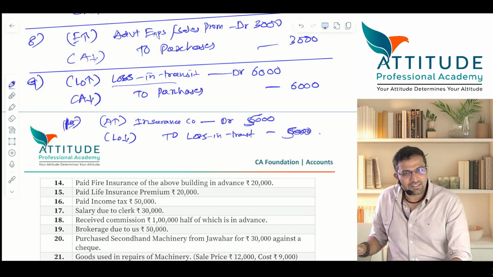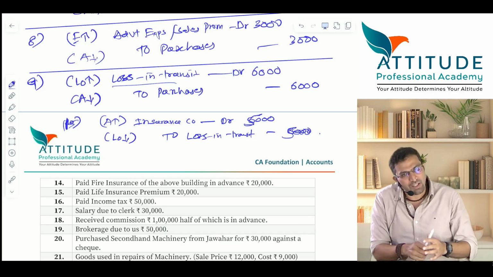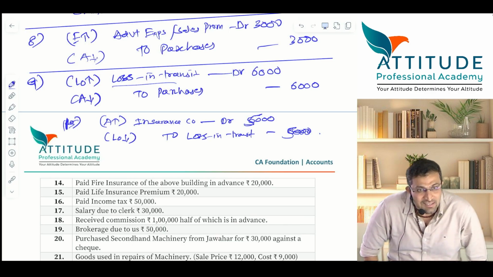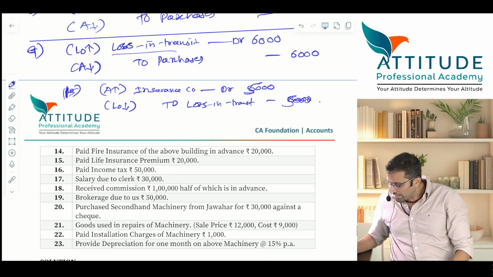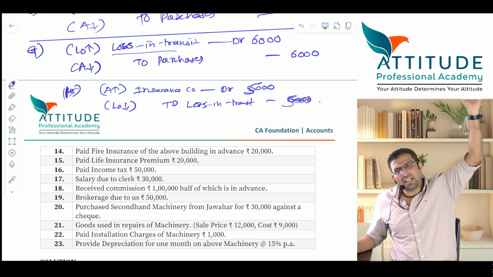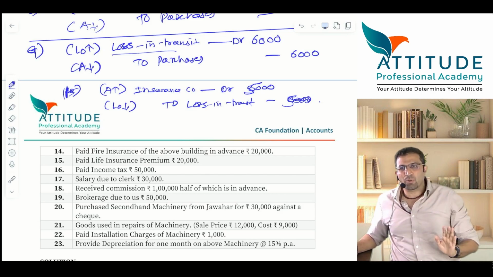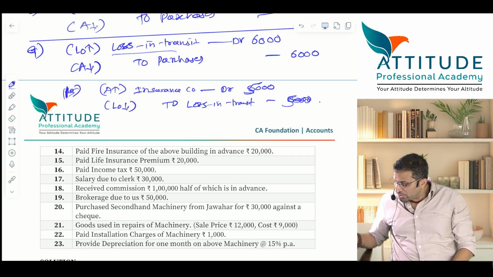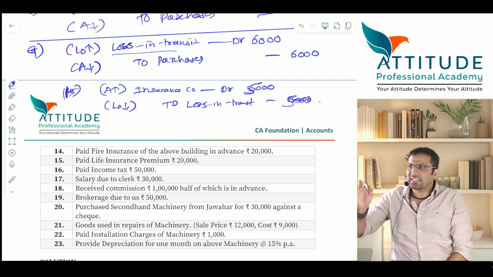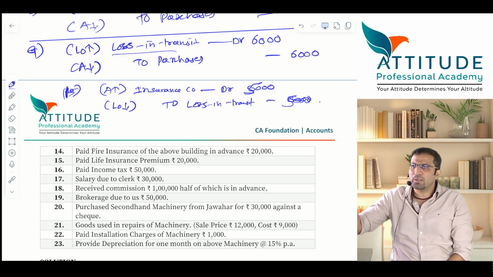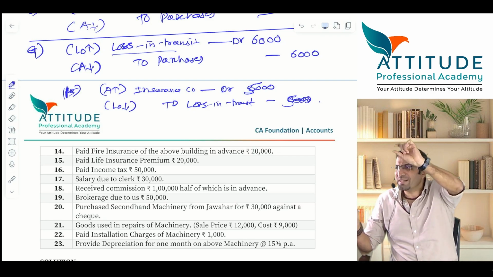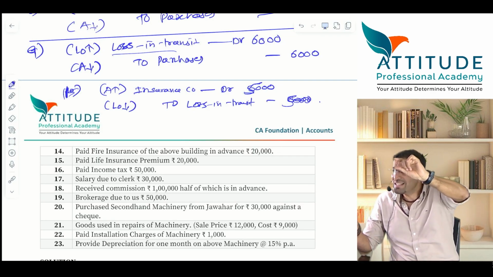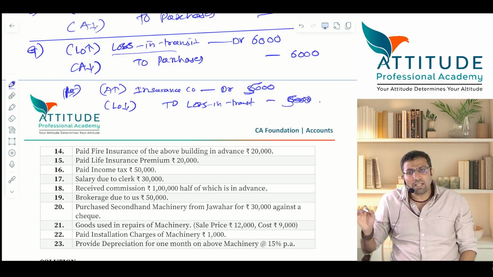It is already a loss. Don't treat it again as bad debts now. It's a loss. Loss by fire, it is not bad debts. Is that clear? If the debtor is not paying, then that is bad debts. This is loss by fire. That loss, ultimately where it will go, I'll let you know. You don't have to worry about it. Then the insurance company will pay the money. Entry is correct: bank account debit 5,000 to insurance company 5,000. 1,000 will remain in the loss. Is that clear? Any difficulty?